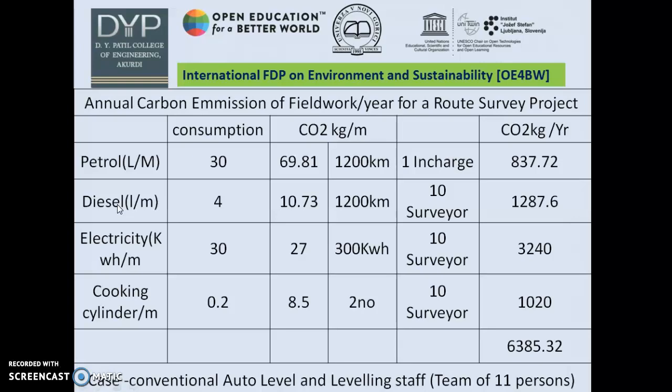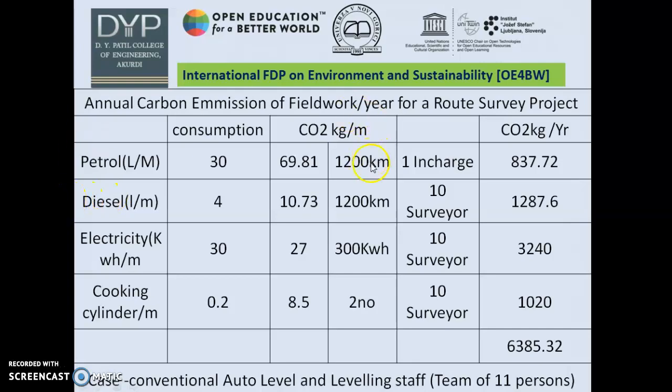In addition to that, I have assumed that there will be a need for snacks or food, and for that 2 cylinders are assumed to be consumed, and per surveyor the consumption will be 0.2 kg per month, and therefore per surveyor per month the emission will be 8.5 kg of carbon dioxide.